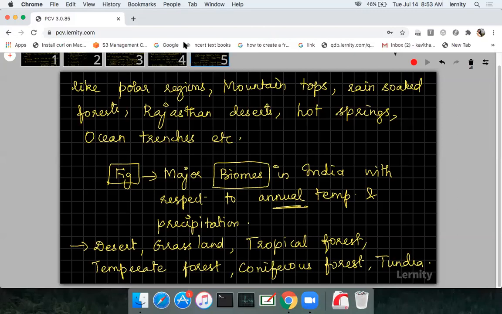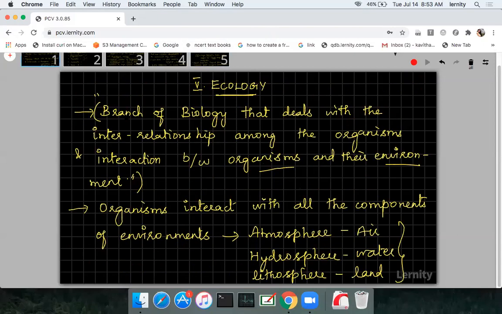Wait, I will show you all the slides from the beginning. See, this is the first slide, which has the definition of ecology. What does ecology mean? So the tundra region is also one biome. As we have the coniferous forest, there is the tundra region. You would have studied in geography that the tundra region is also said to be one type of biome.